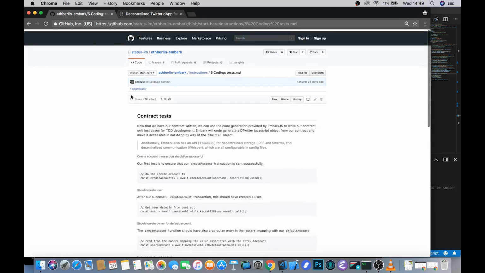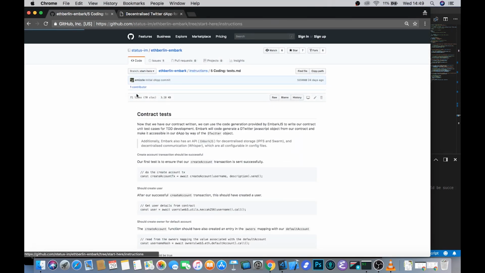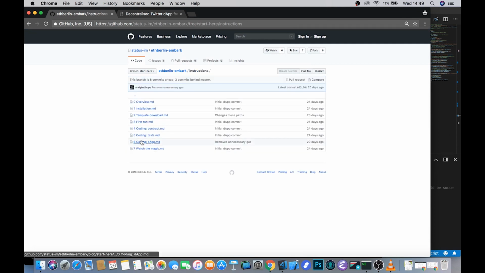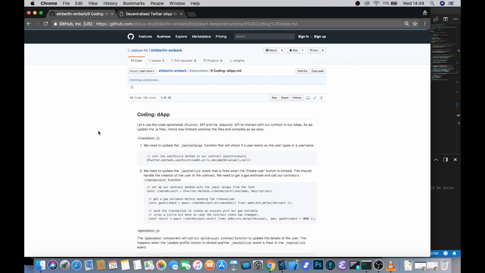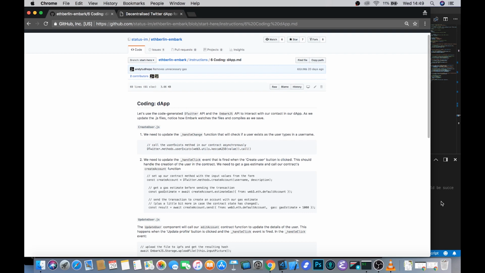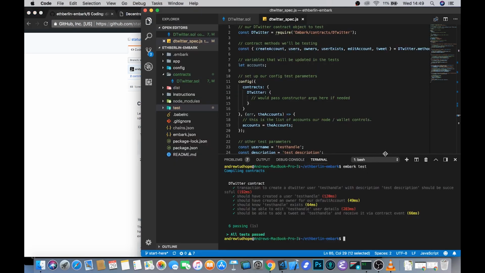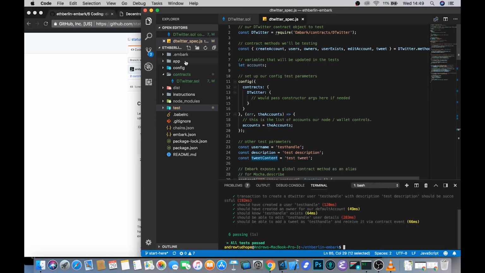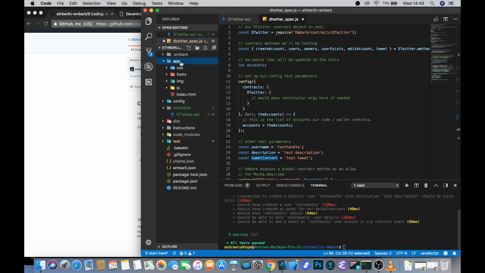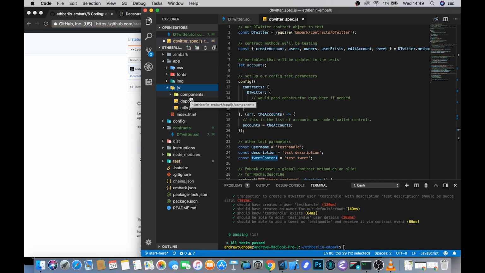So now that we've done all of that, we can finally get into actually building the front end for the app. If you take a look back in our VS Code editor, this is where we're going to go into the app folder and take a poke around all of the free code that you get given in this Embark tutorial.